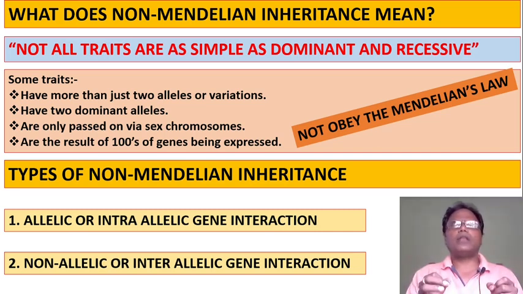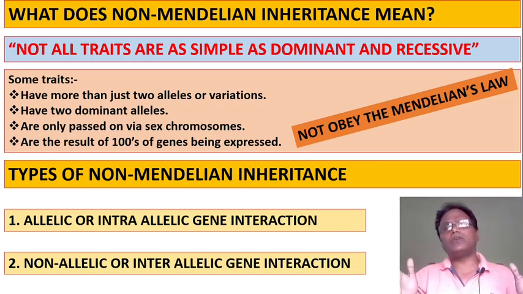Some traits have more than just two alleles or variations. Some traits have two dominant alleles. Some traits are only passed via sex chromosomes. Some traits are the result of hundreds of genes being expressed.